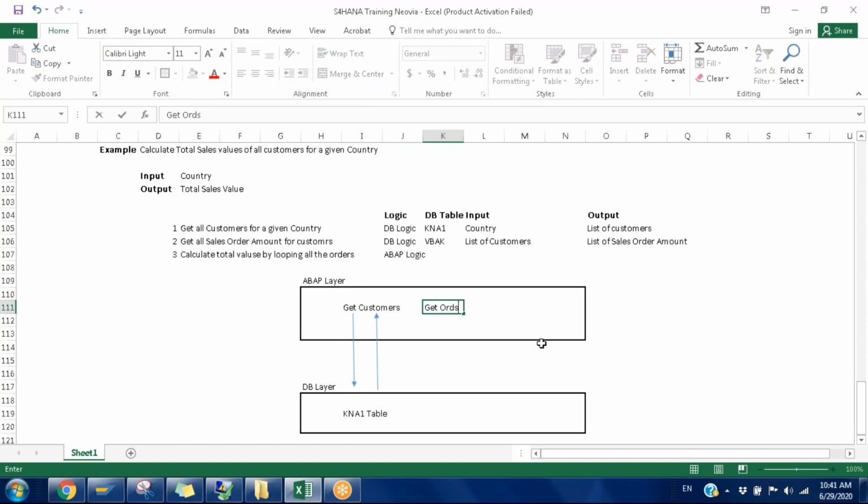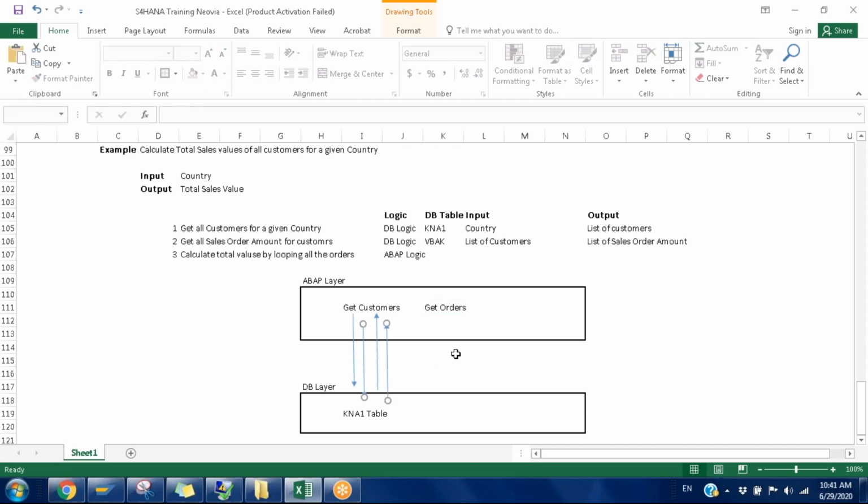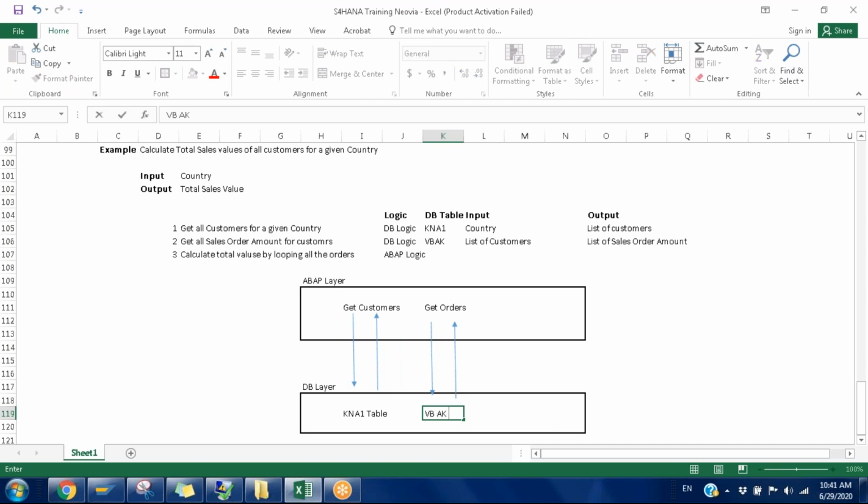Next one is get orders, and control again goes one more time to the database. Here it is the VBAK table. The third one is calculate total. Once done, control goes out of SAP and the result is displayed. Just assume that in this small program we interact with the database 2 times. That is the number of times interacting with the DB.